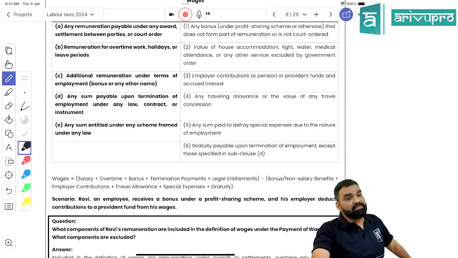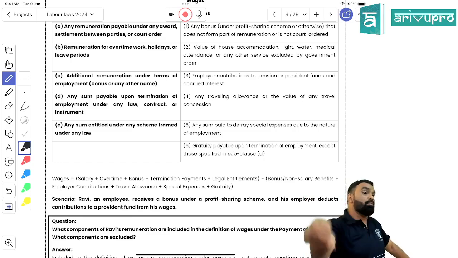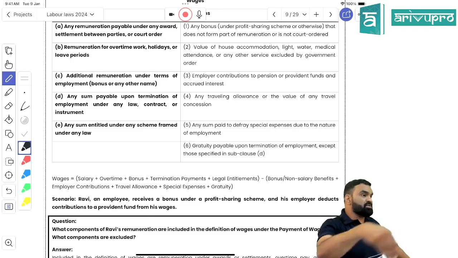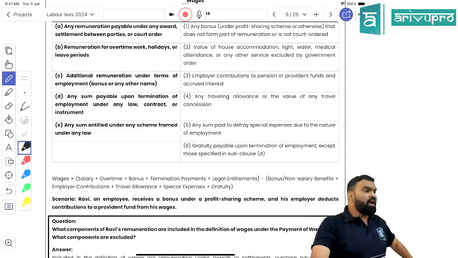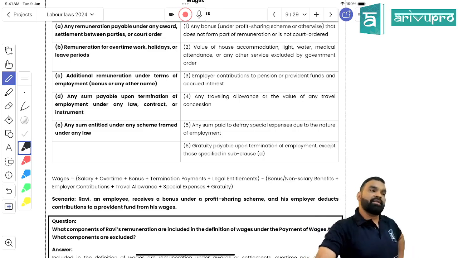The fourth one is termination payments. When you are terminating the employment of an employee, you have to pay the termination compensation on the basis of the Payment of Wages Act. The fifth one is other legal entitlement notified by the appropriate government. Got my point, students? Is it clear?